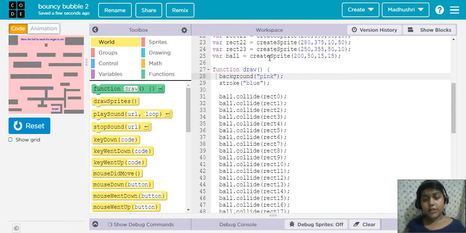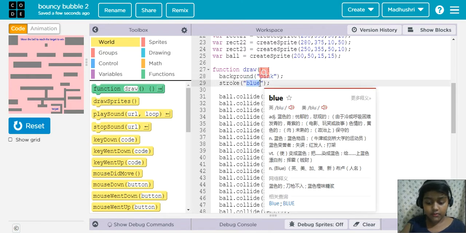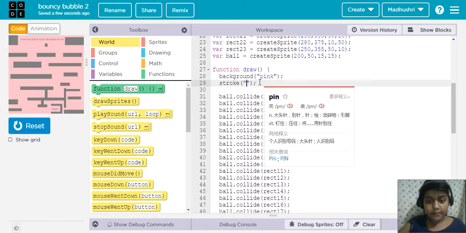Do you know what stroke blue is? It is to make the sentences colorful. If I write pink or any color, pink means it shows in pink. No need for pink, I'll write black.